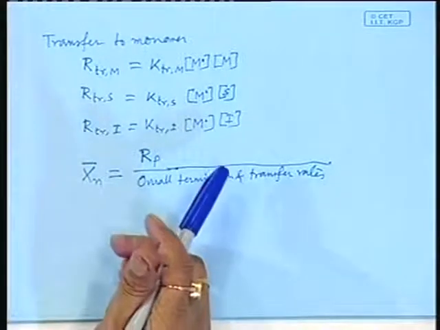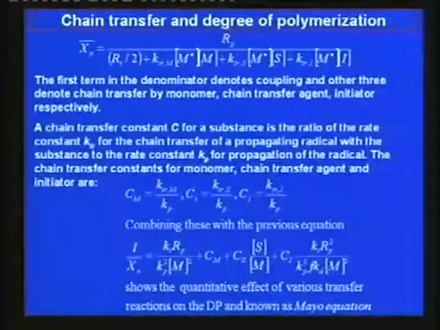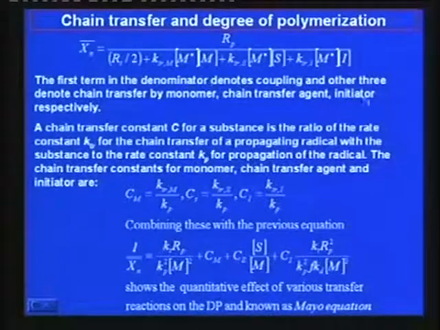The same expression is shown over here. The first term in the denominator denotes coupling, and the other three denote chain transfer by monomer, solvent or chain transfer agent, or initiator respectively.